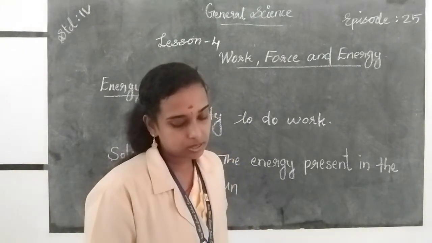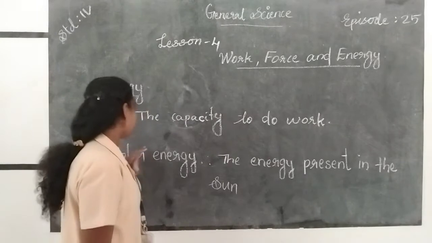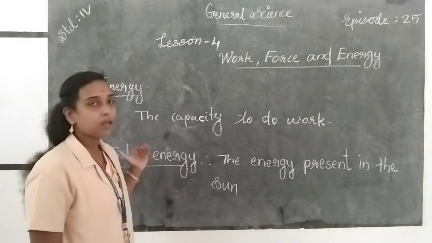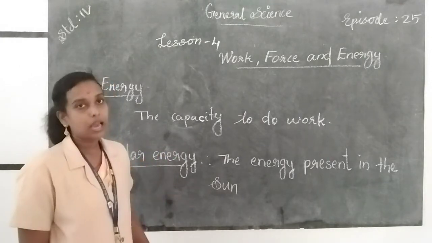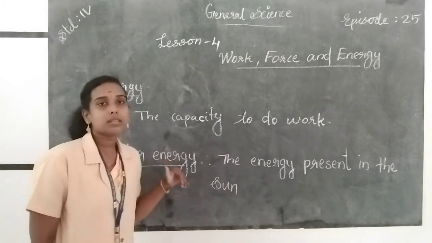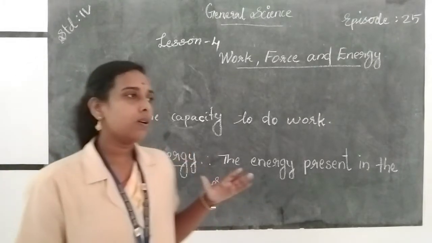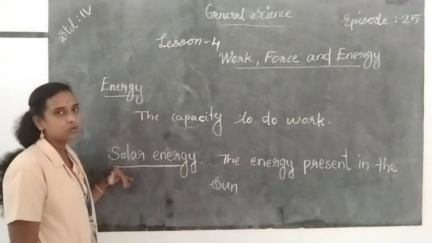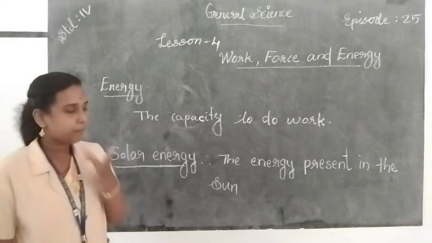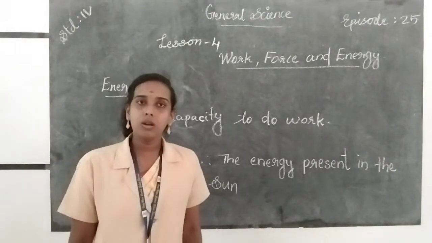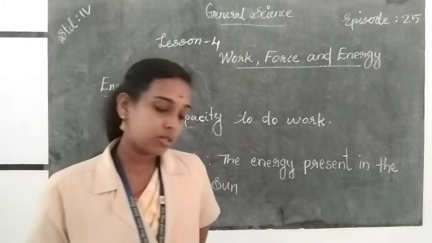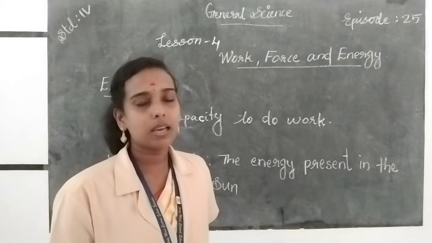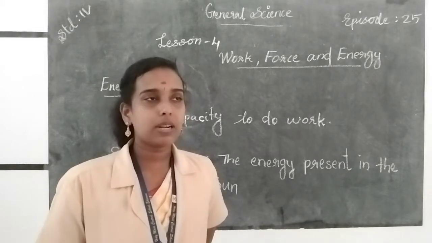Green plants also use solar energy during the process of photosynthesis. The green plants make their own food by using solar energy, and they convert light energy into chemical energy. During photosynthesis, the leaves absorb solar energy and convert it into chemical energy. The human beings also use solar energy in different ways, like in solar cookers, solar cells and other materials. Then the next one is water.